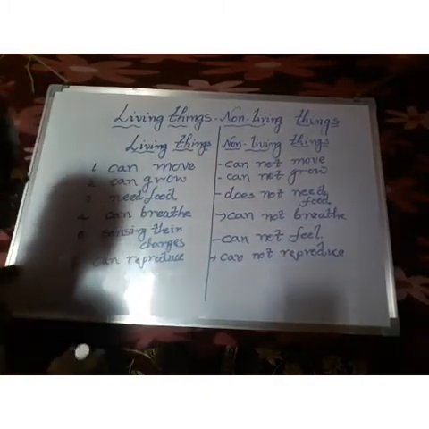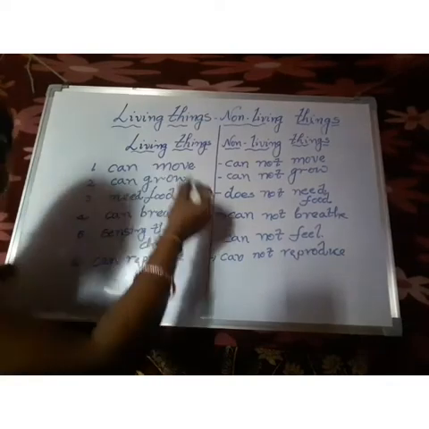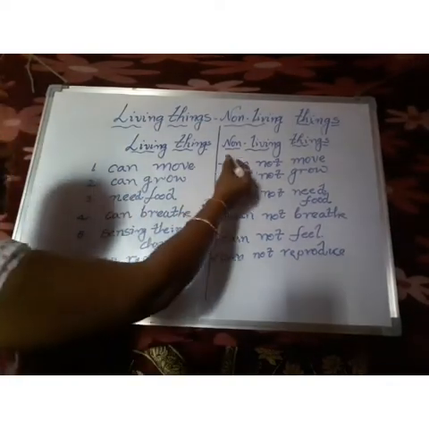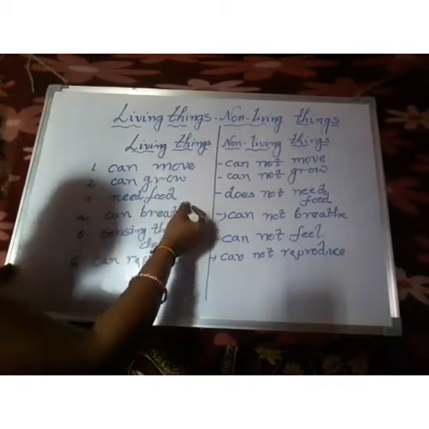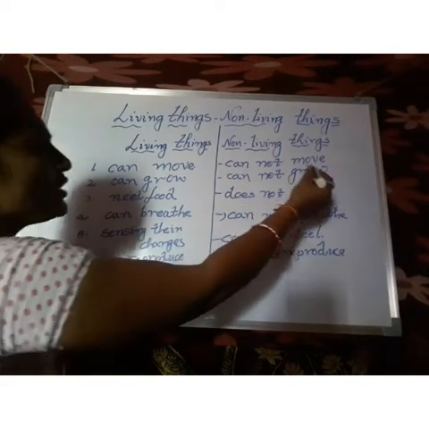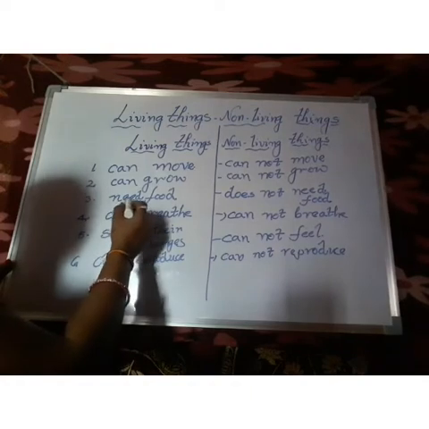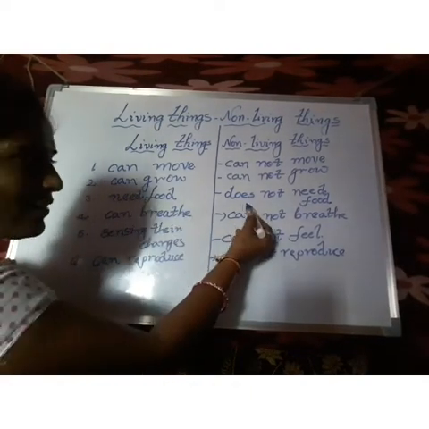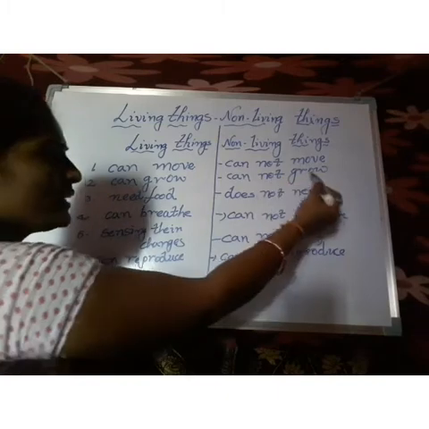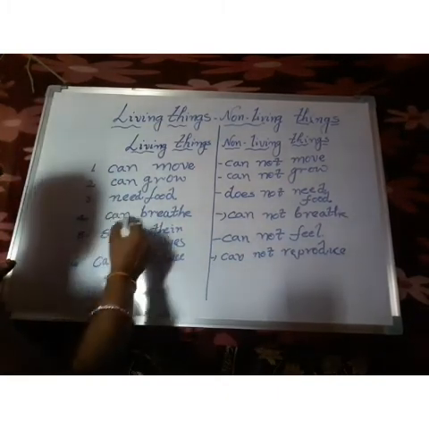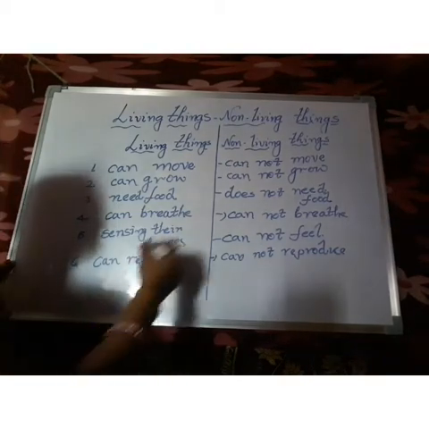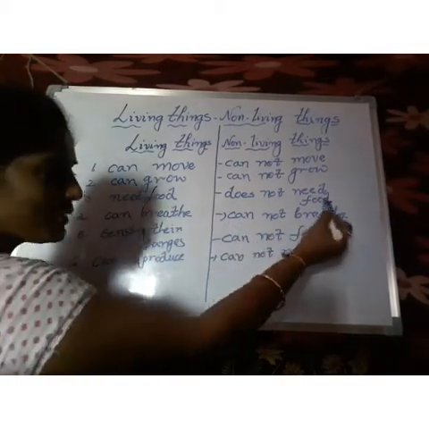Come on, say with me, children. Living things can move. Non-living things cannot move. Come on, say the second point. Living things can grow. Non-living things cannot grow. And the third one, living things need food. Non-living things do not need food. The fourth one, living things can breathe, but non-living things cannot breathe.